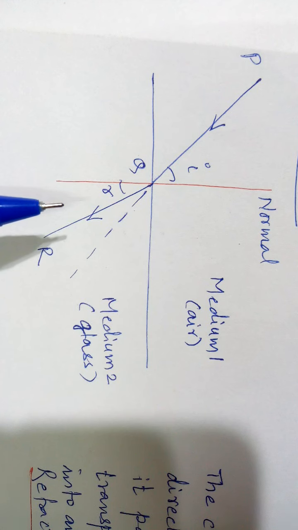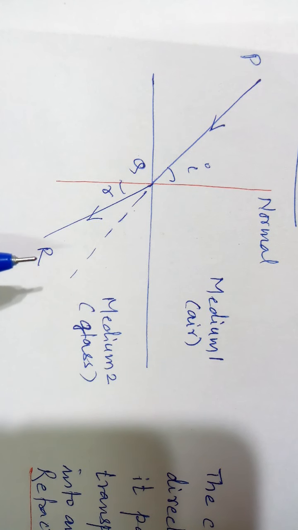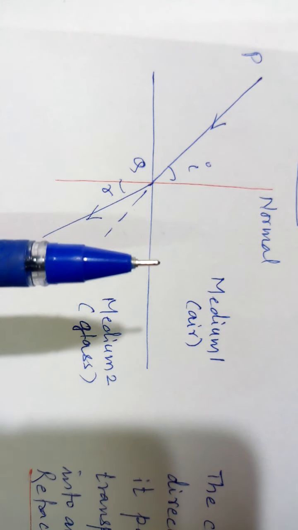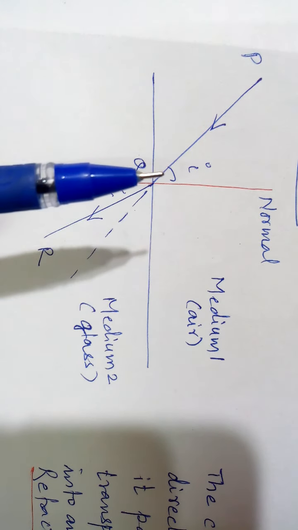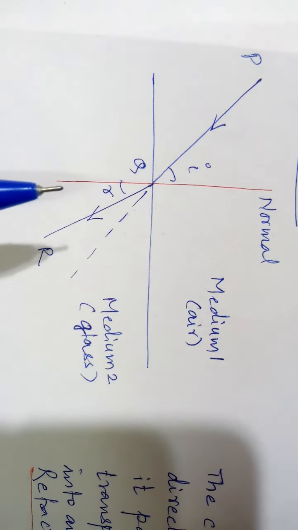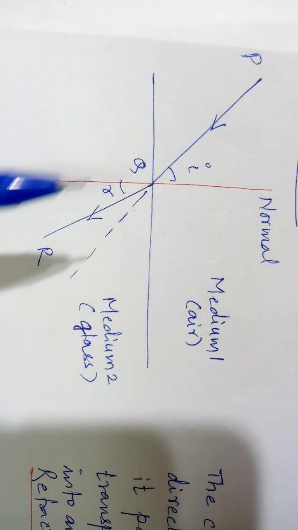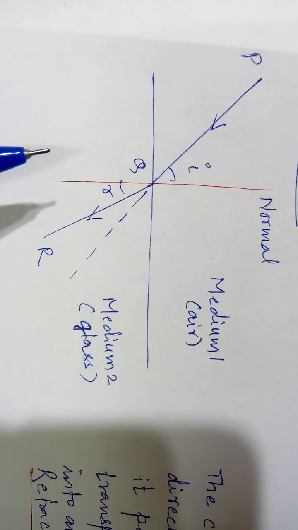First law states that the incident ray PQ and the refracted ray QR lie on opposite sides of the normal. This is clear from the figure itself. Second law: the incident ray, the normal and the refracted ray lie on the same plane. So now all these three lie on the plane of the paper.